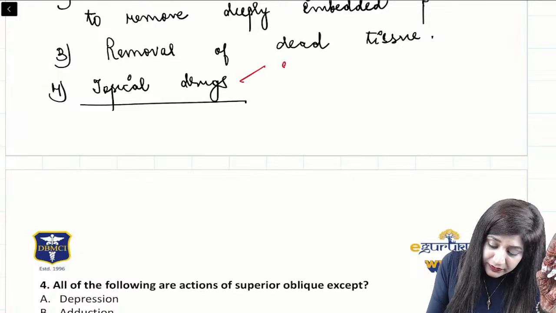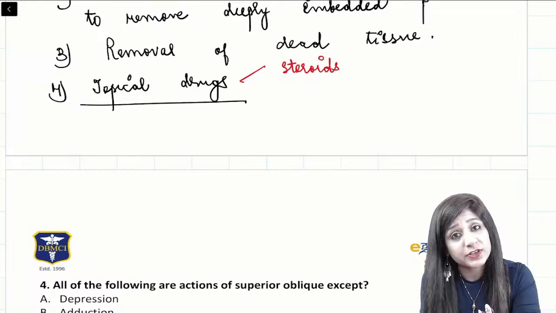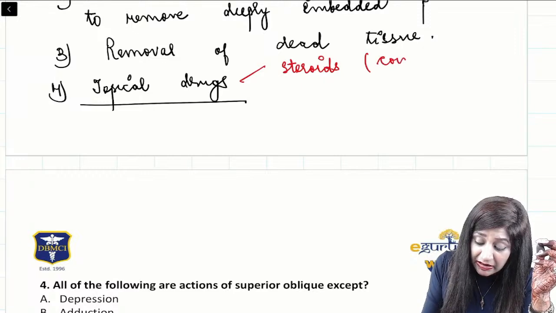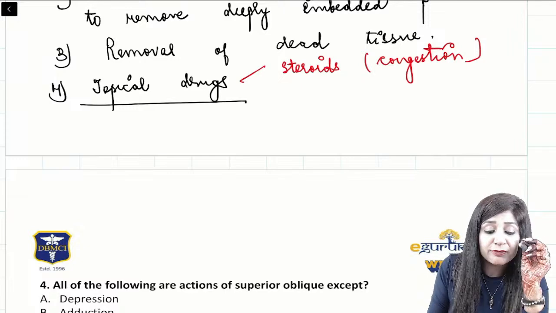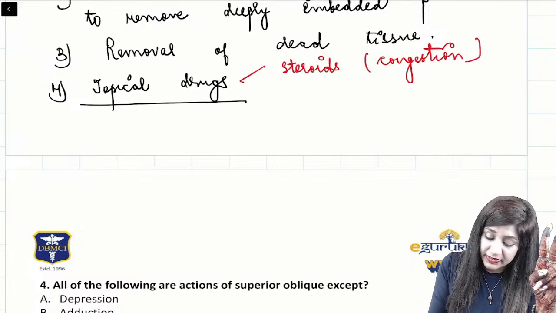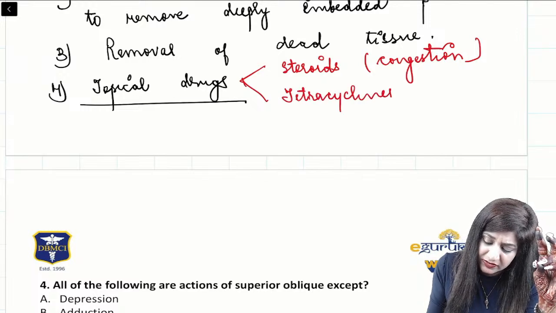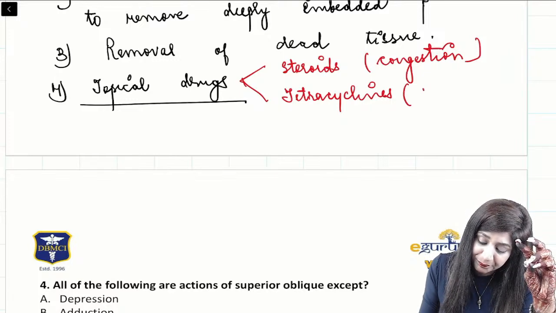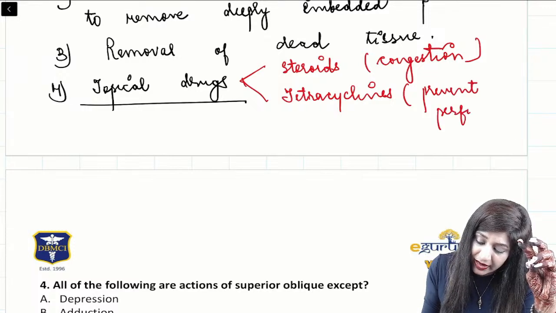I have to give the steroids. Now you will say that there are chances of perforation, then why we want to give the steroids? For the congestion. There is lot of congestion, guys, so I will have to give the steroids. I will have to give the tetracycline. We can give the tetracycline group of drugs, which is preventing the perforation. To prevent the perforation, we have to give this drug.